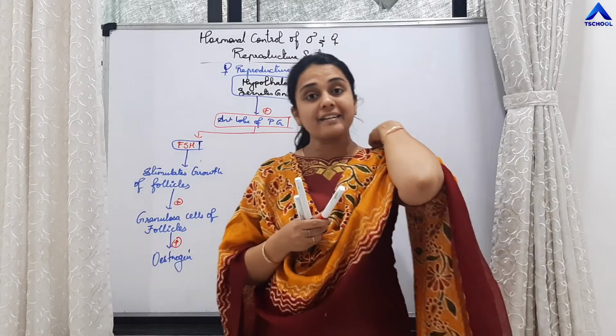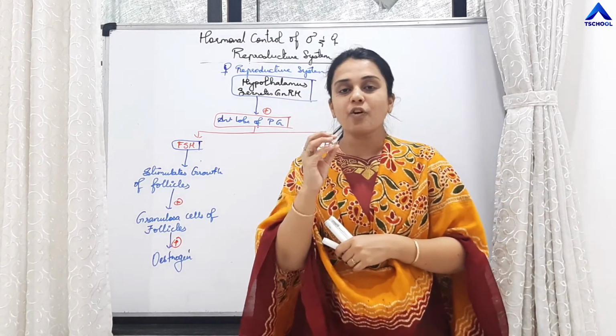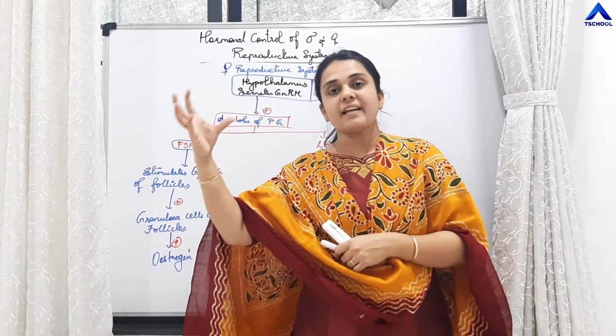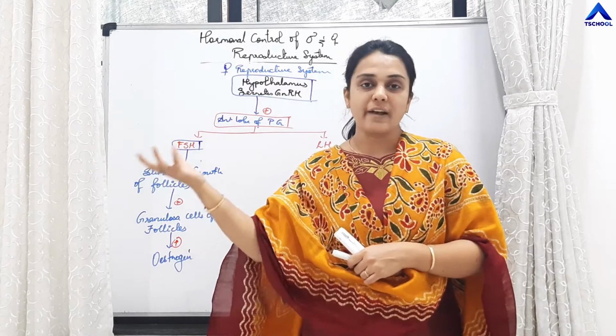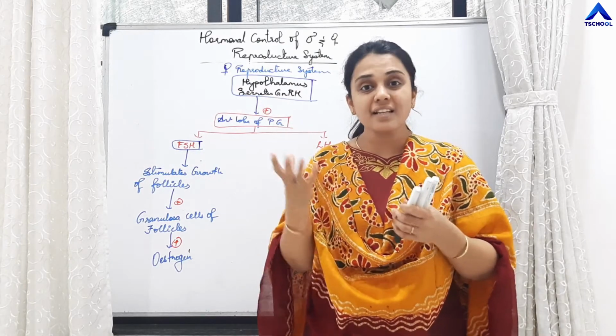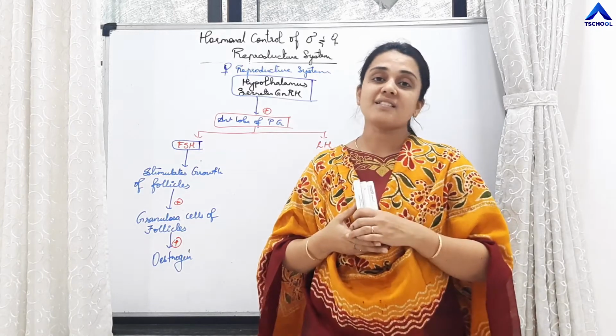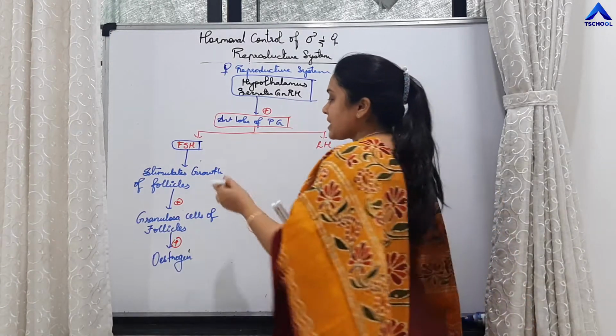Students, we had studied the internal structure of ovary. At that time we had studied that a single primary follicle enlarges to form secondary follicle, tertiary follicle, and finally a matured Graafian follicle. As and when the size of the follicle increases, the cells which are present in the follicles are called granulosa cells.